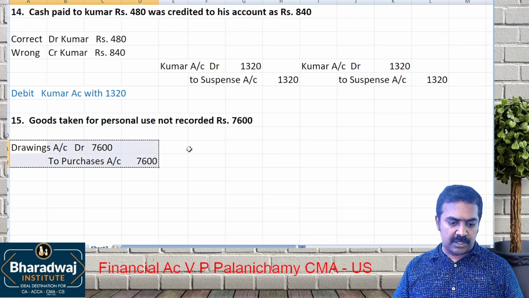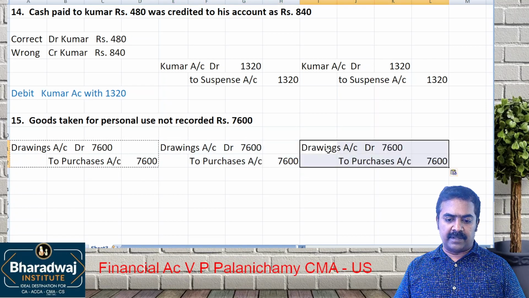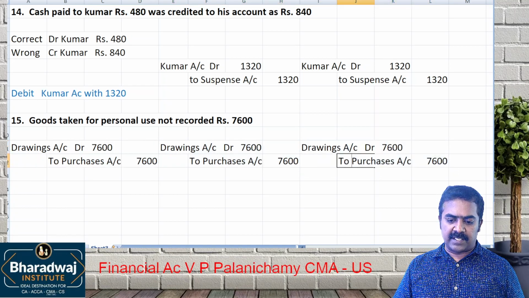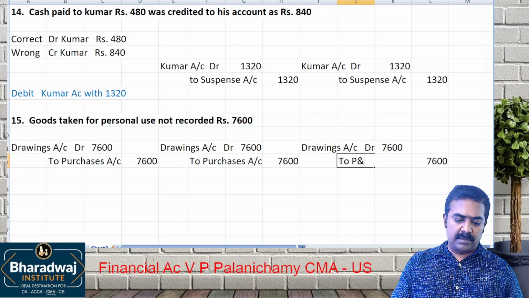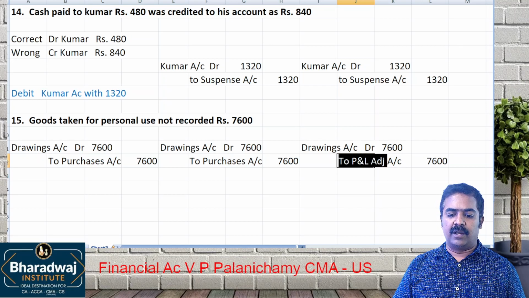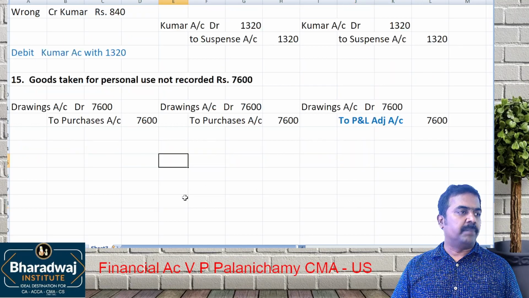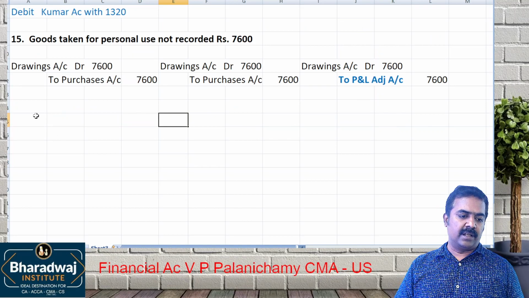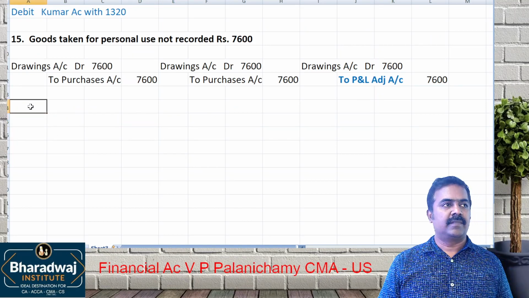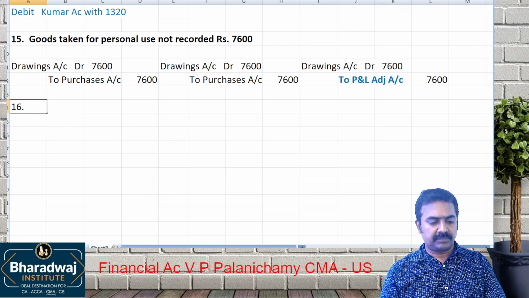After trial balance also, same entry. After final accounts, what will happen? In the place of purchases, which account do we use? Wherever there is a nominal account, use which account? P&L adjustment account. Okay. Shall we?